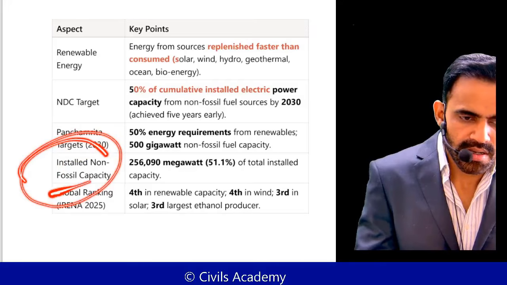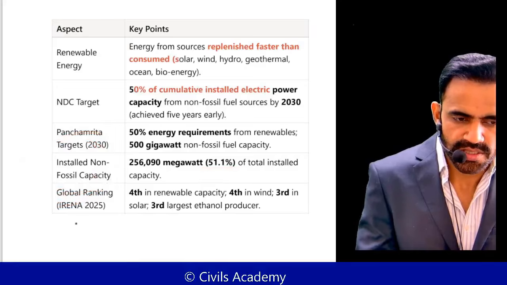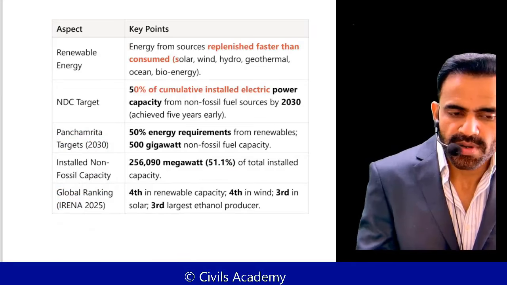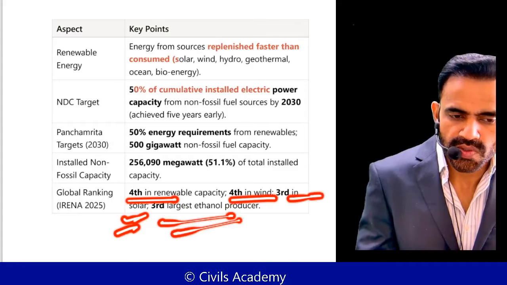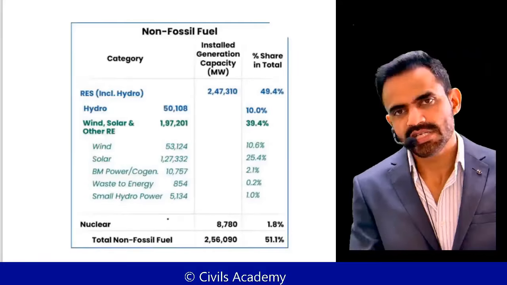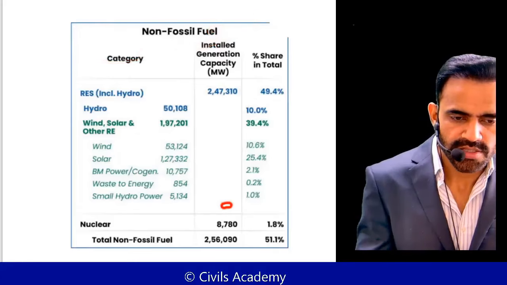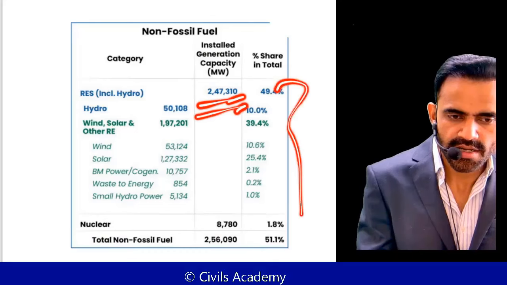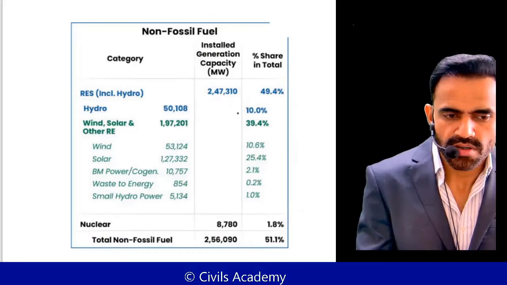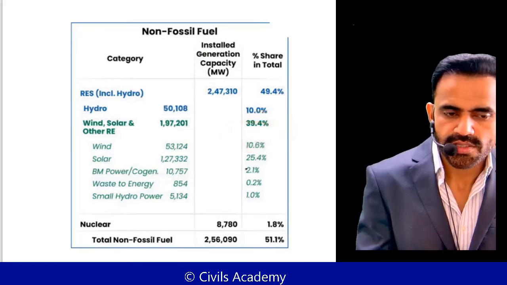How much is our installed non-fossil capacity? That is roughly 51.1%. In terms of global ranking, India is 4th in renewable energy, 4th in wind, 3rd in solar, and 3rd in ethanol production. 4433, and this is our non-fossil fuel. So roughly we generate 8 gigawatt through nuclear energy and roughly this much gigawatt through other sources. In these sources, wind and solar are the major components.